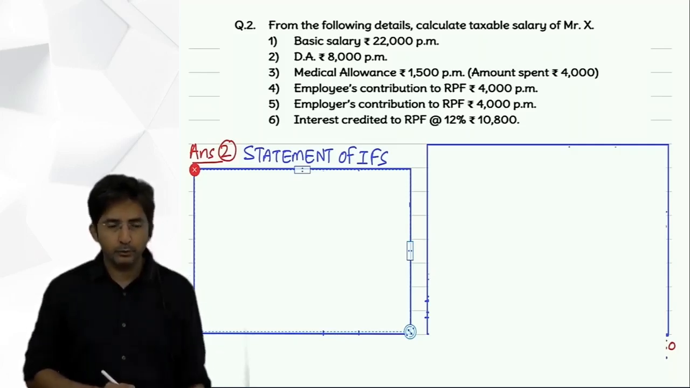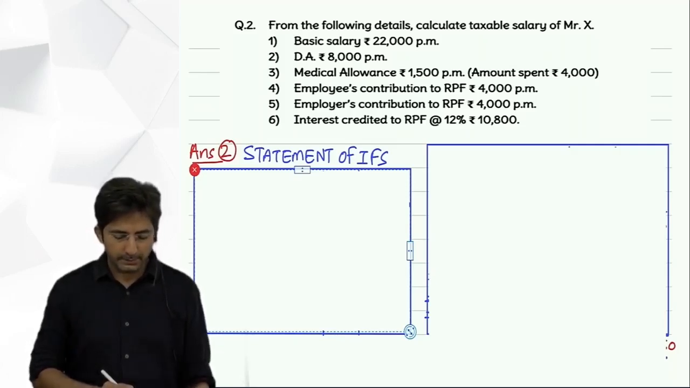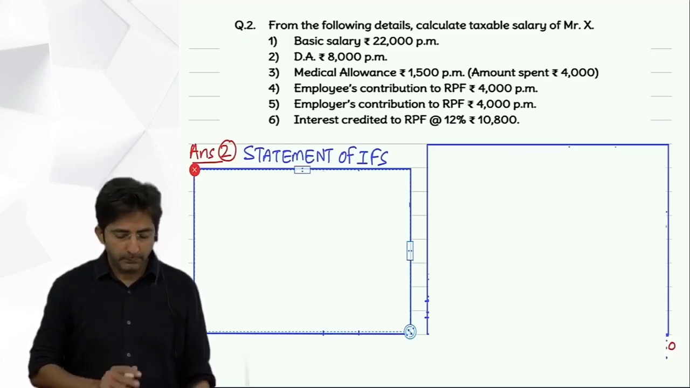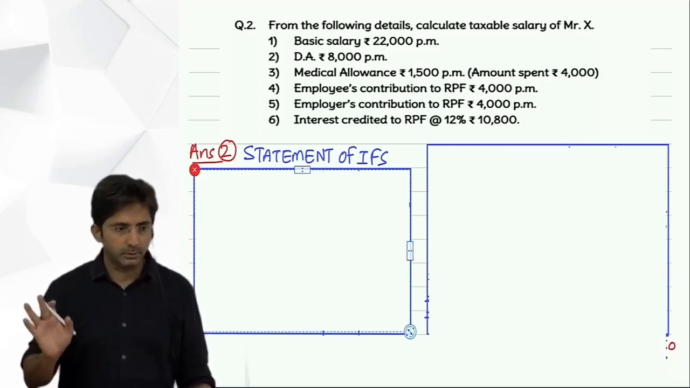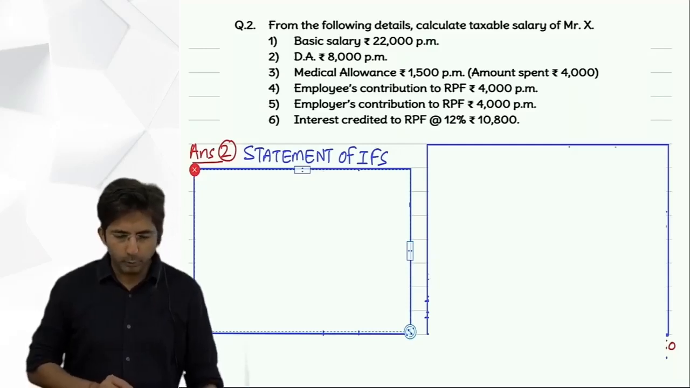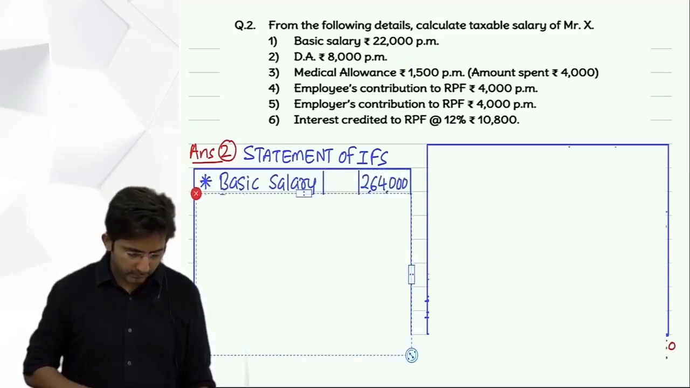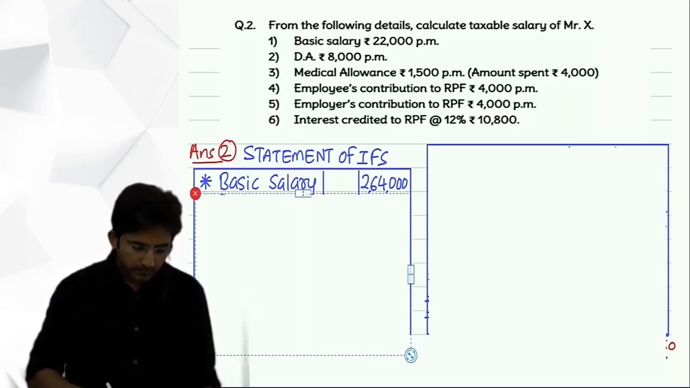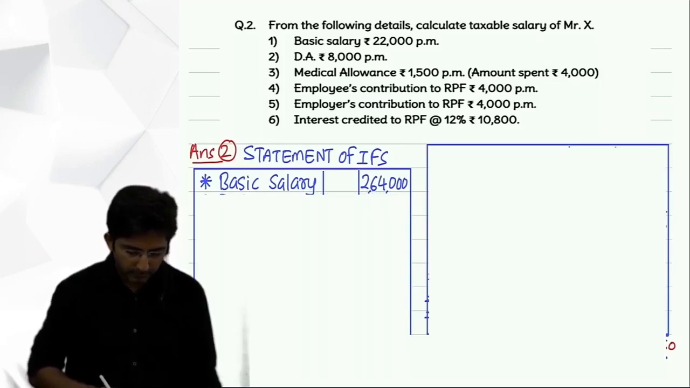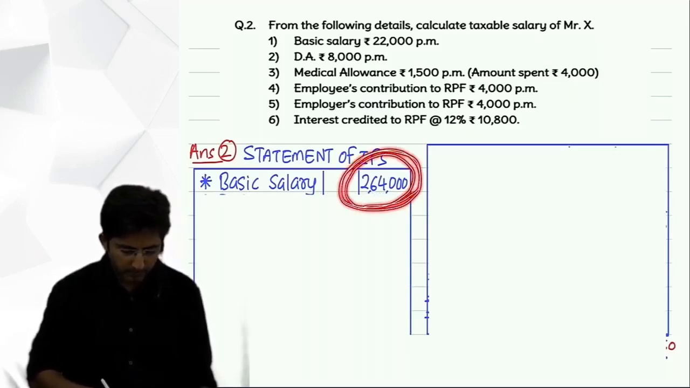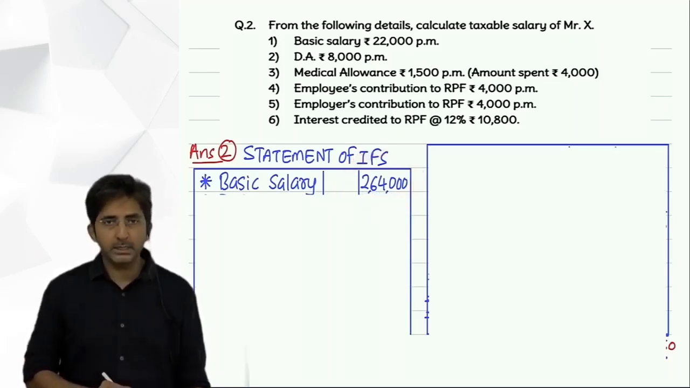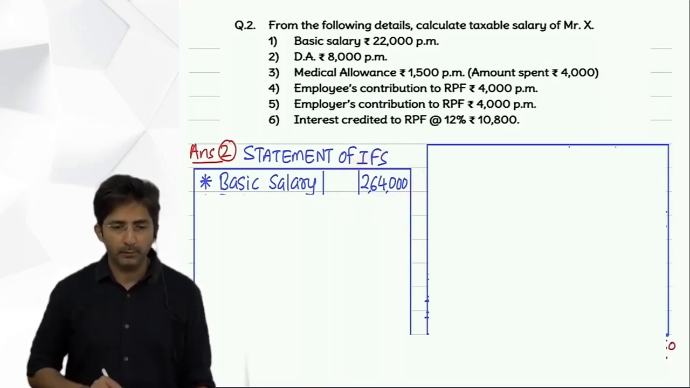Basic salary 22,000 per month. Taxable or exempt? Taxable. But then what did I say last lecture? Basic salary should be written net or gross. But if nothing is given, we have to assume it is gross. So write as it is, 22,000 into 12. That comes to 2,64,000. So the multiplication in the bracket, 22,000 multiplied by 12.